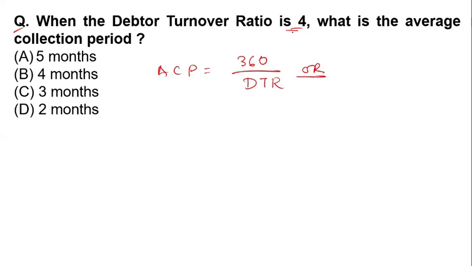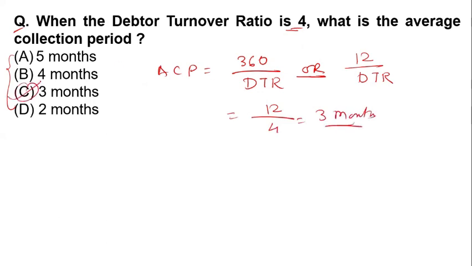Or if the ratio is for the month, because the options are given in months, in that case 12 divided by the debtor's turnover ratio. It's simple, that is 12 divided by 4, so 3 months. Option number C is the right answer. That is 3 months.